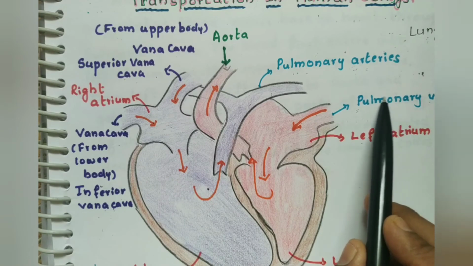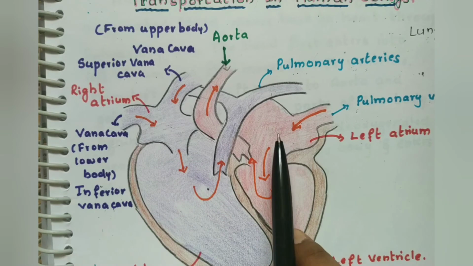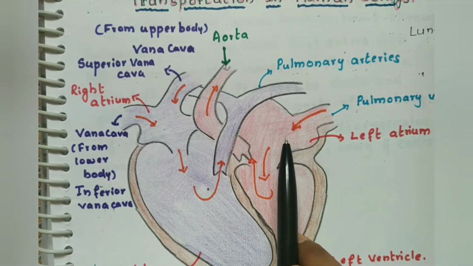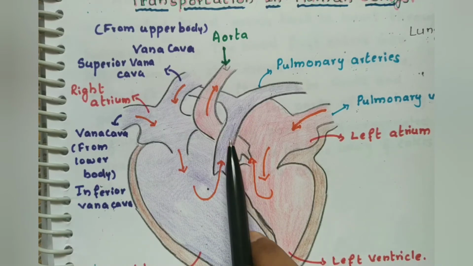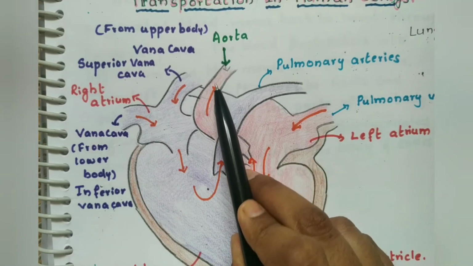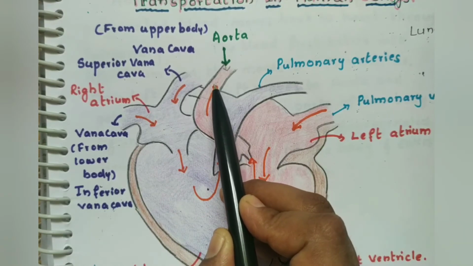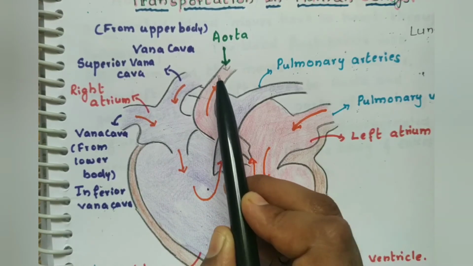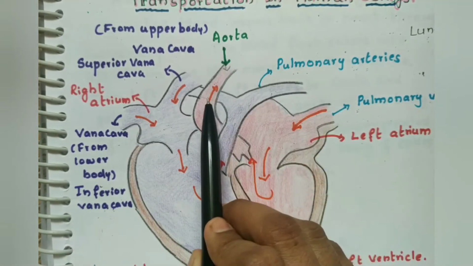From the lungs, the pulmonary veins will receive the oxygen-rich blood, and everything will enter first into the left atrium. From the left atrium, it will be pushed towards the left ventricle, and again through the aorta. Through the aorta, it will be distributed to all the parts of the body. So the aorta distributes the oxygenated blood to all the parts of the body through which vessels? Through arteries. Through arteries, the oxygen-rich blood will be carried to all the parts of the body.